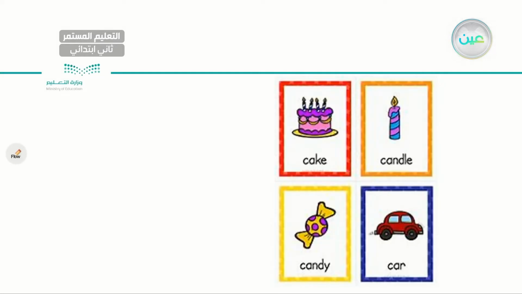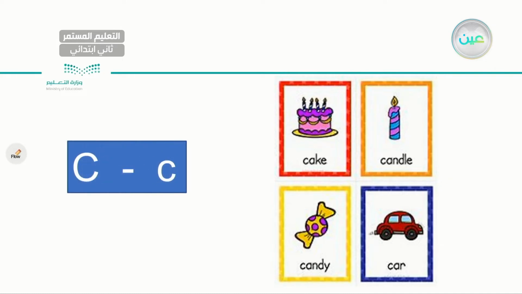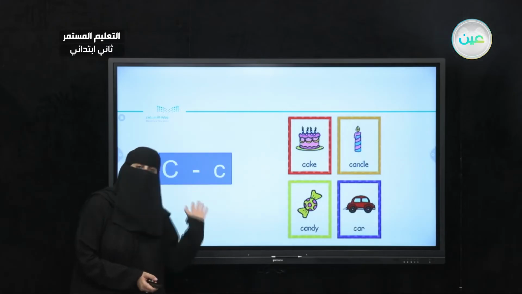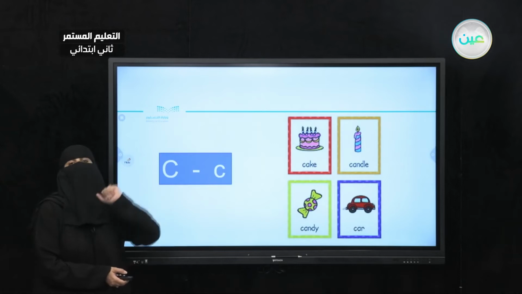Next I have, let's try to read the words, cake, candle, candy, car. They have a letter in common. They all start with letter C. Very good. As you can see here, I have capital C and small c.